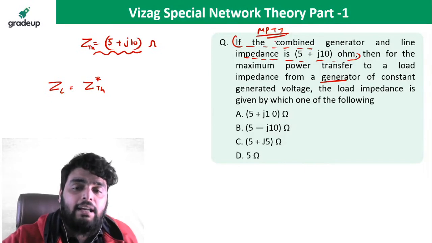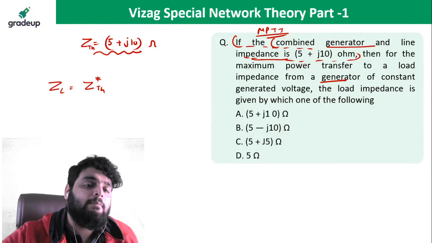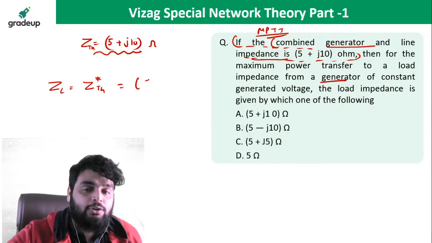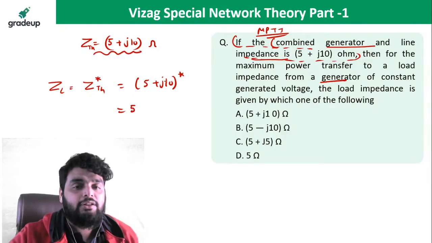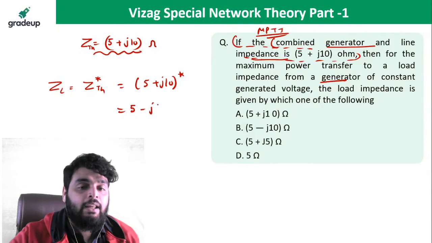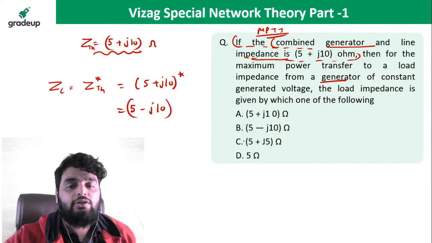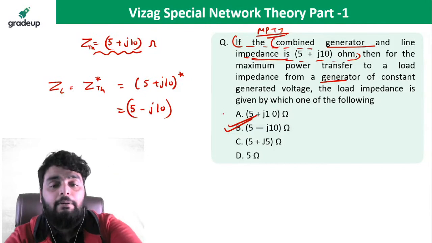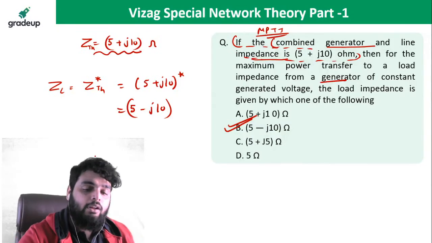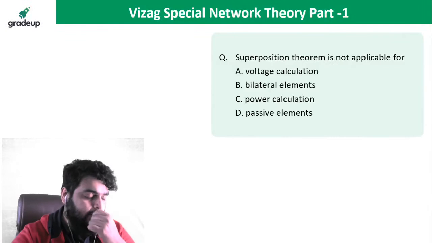Why? Because they have given it is the combined impedance of generator and the line impedance. So what should I do? Take the conjugate of 5 plus J10. What is the meaning of conjugate? You need to change the sign of the complex quantity. It becomes 5 minus J10. Option B. Correct. So guys, this question you should also see.